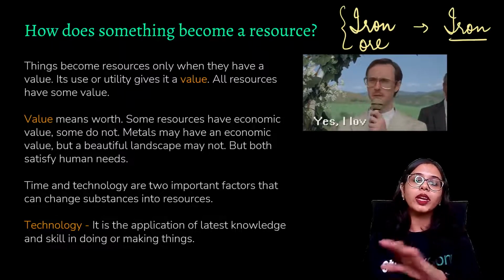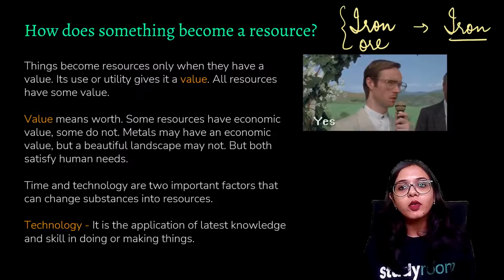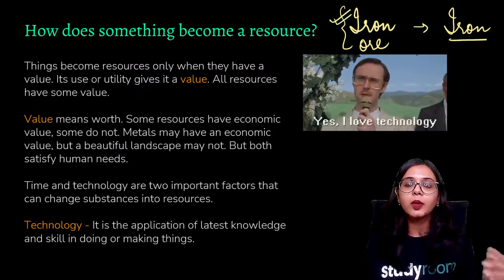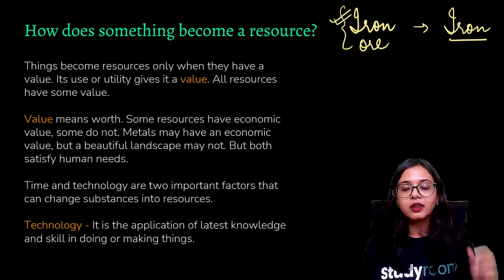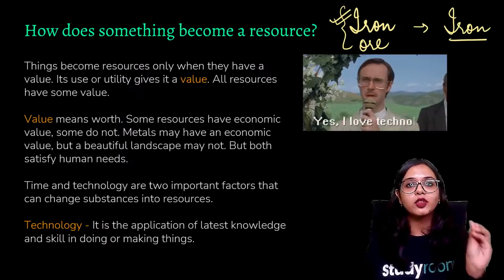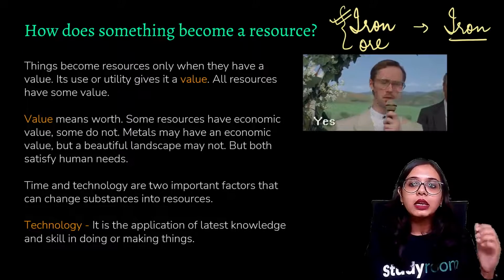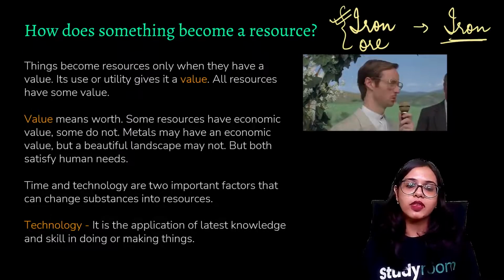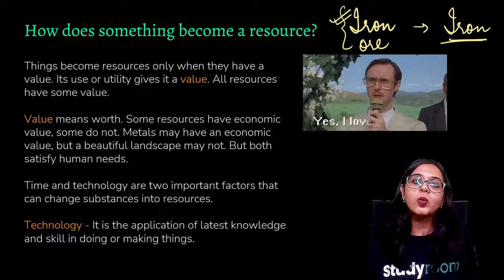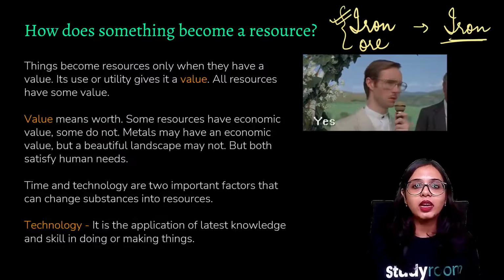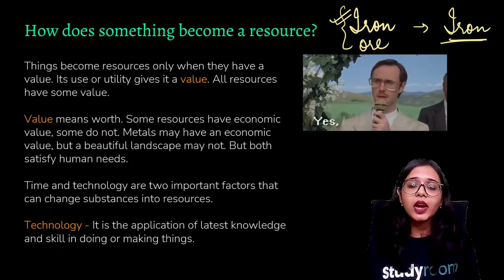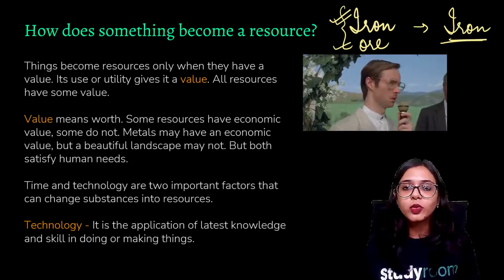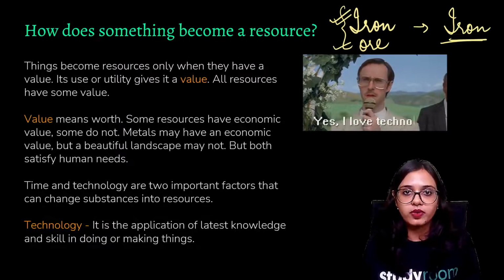If you look at it from that perspective, iron ore is also a resource, and by employing the correct technology, the correct skills or those correct tool sets that I have been mentioning, we can get another useful resource, that is your iron. So then how do we classify that something is a resource and something is not a resource? Iron ore is something of use to us, but iron is more valuable to us, right?